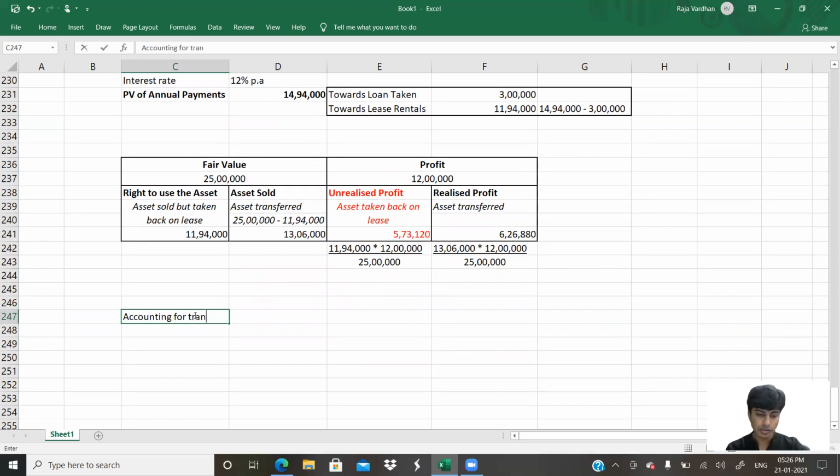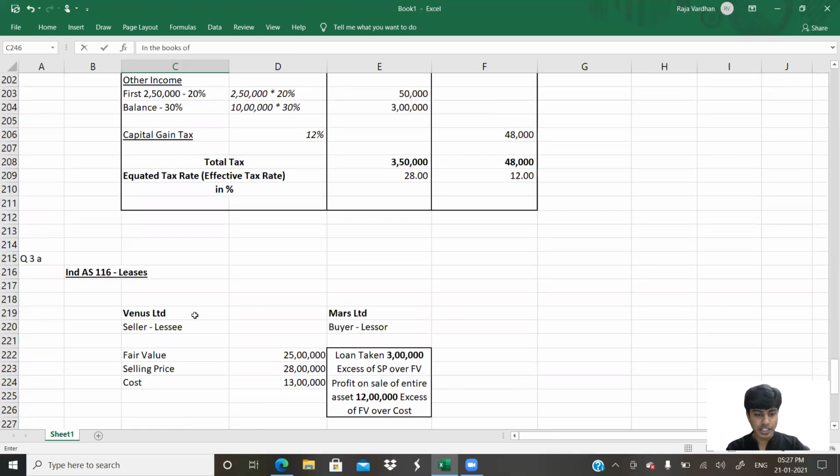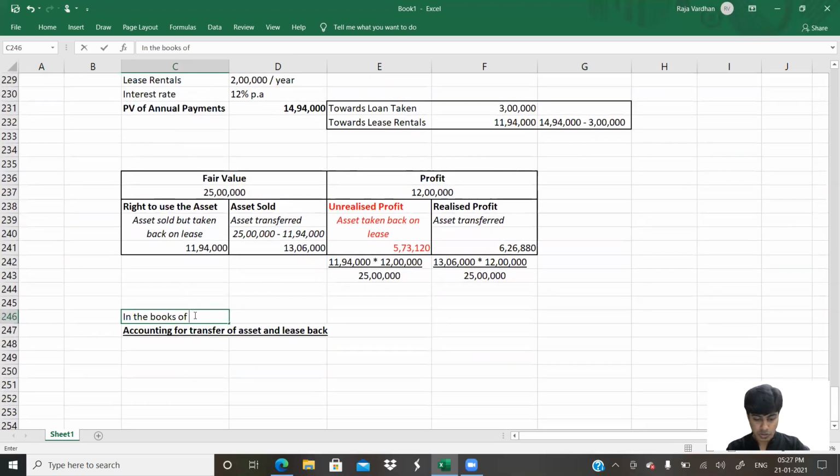Accounting for transfer of asset and lease back. Firstly, follow the money. Okay, this is in the books of whom? They've asked us in the books of Venus Limited.